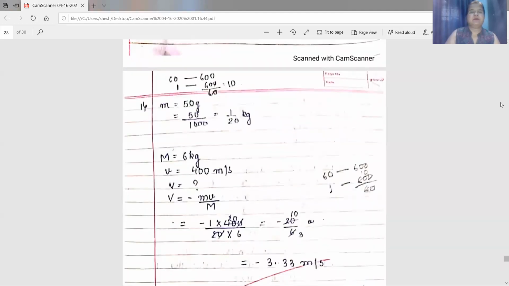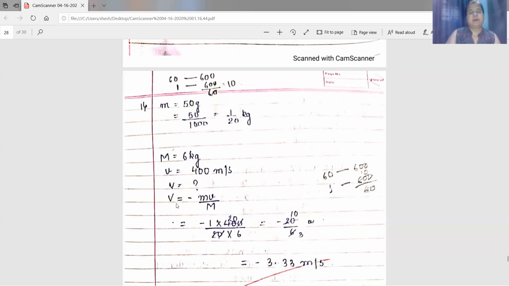Come to the solution. Mass of the bullet is given, 50 gram. Convert it into kg: 50 by 1000. When you cancel the 0, you are getting 5 by 100, which is equal to 1 by 20 kg. Now mass of the bullet is 1 by 20 kg, and mass of the gun is 6 kg. Initial velocity of the bullet is 400 meter per second. Final velocity, that is recoil velocity of the gun, you are asked to find out.